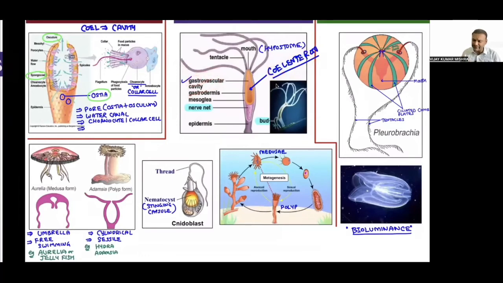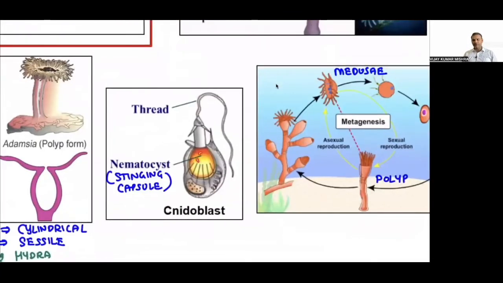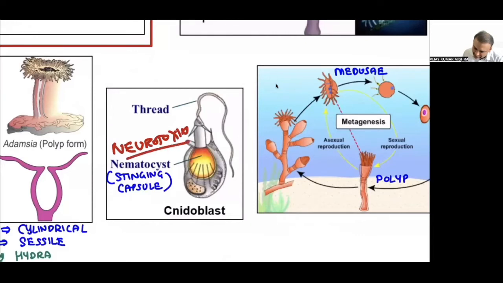Another key property is the presence of tentacles, and these tentacles are provided with special cells we call cnidoblast cells. We also call them cnidocyte cells, and they have a stinging capsule. The capsule is nothing but this bag. Can you see this? And this red colored structure is nothing but the toxin, and they are neurotoxins, that you must know. Yes, sir. So there will be a thread also.